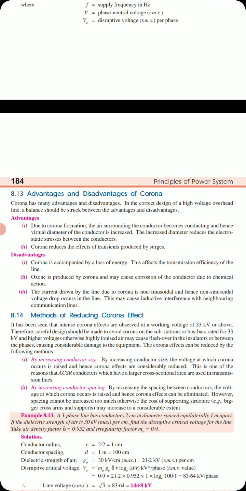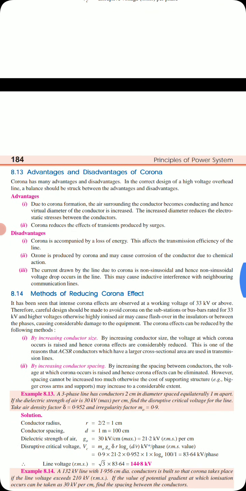Then, the current drawn by the line due to corona is non-sinusoidal, and hence a non-sinusoidal voltage drop occurs in the line. This may cause inductive interference with neighboring communication lines. This is one of the important things. Because the voltage drop is non-sinusoidal, you can see a disturbed waveform, and this causes inductive interference with the communication line.